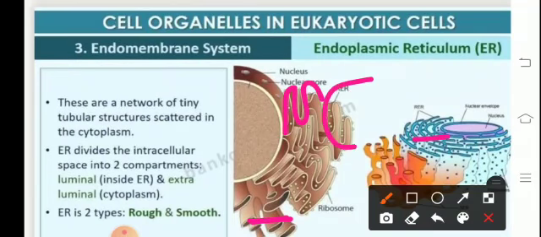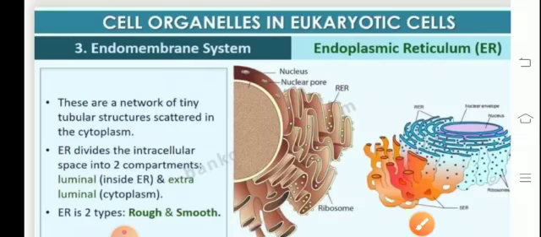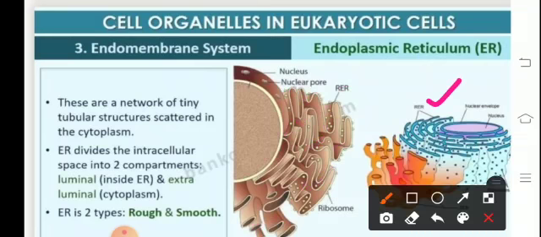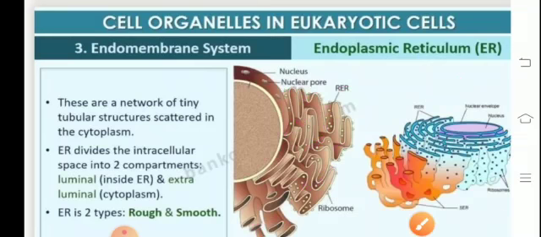The one which has ribosomes, these circular structures, is referred to as rough endoplasmic reticulum, denoted as RER, and the other is referred to as smooth endoplasmic reticulum, denoted as SER.